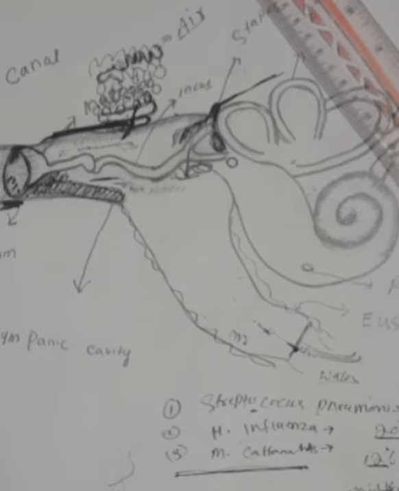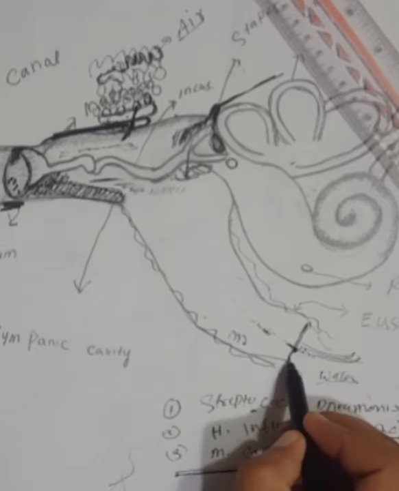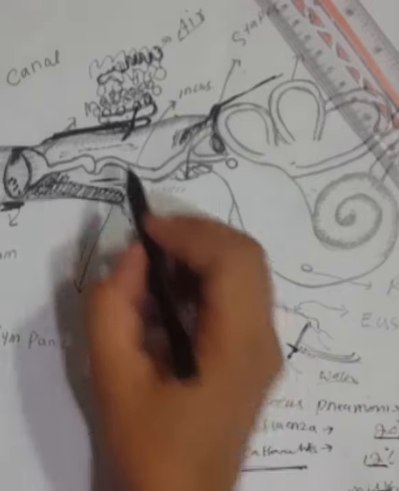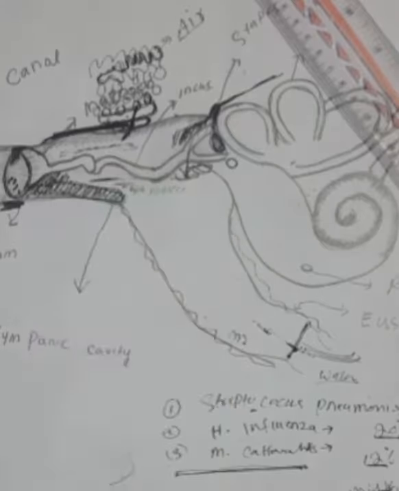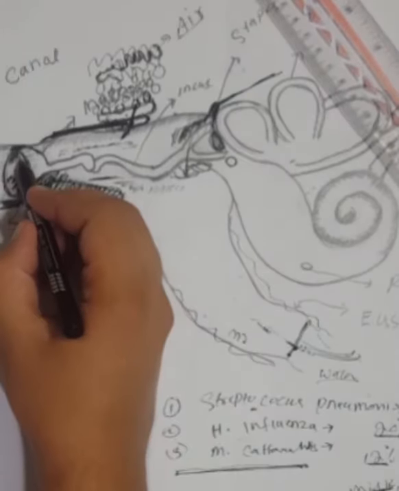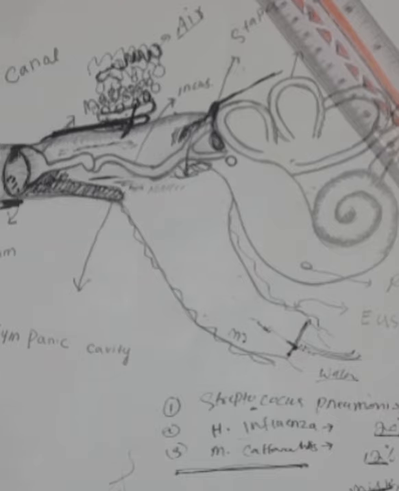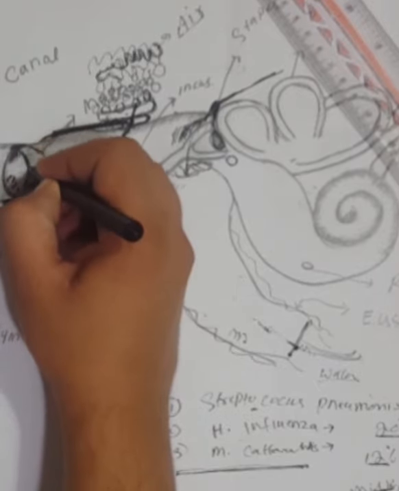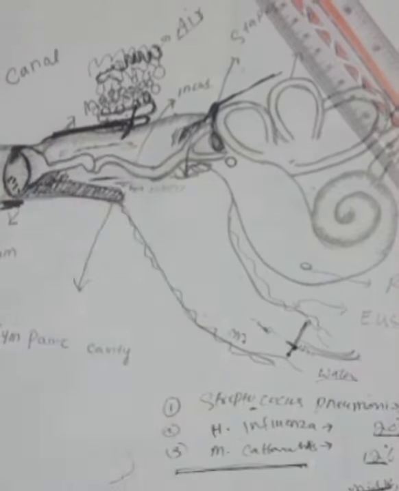So the first stage is the stage of tubal occlusion, that is involvement of the eustachian tube. Edema, hyperemia and blockage of the eustachian tube cause negative intra-tympanic pressure in the middle ear, so retraction of the tympanic membrane occurs. The symptoms of tubal occlusion are deafness and earache, that is ear pain. Signs are a retracted tympanic membrane and loss of light reflex. In the tuning fork test, conductive deafness is present.